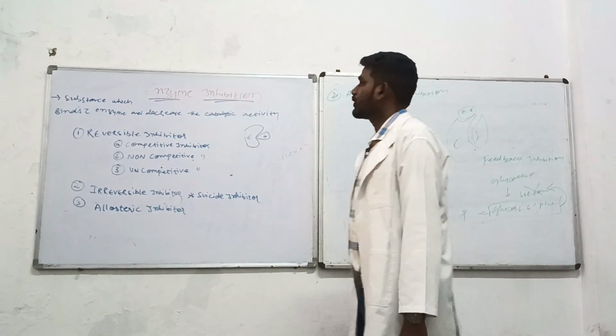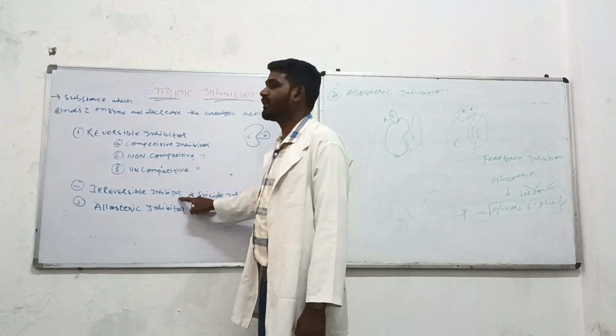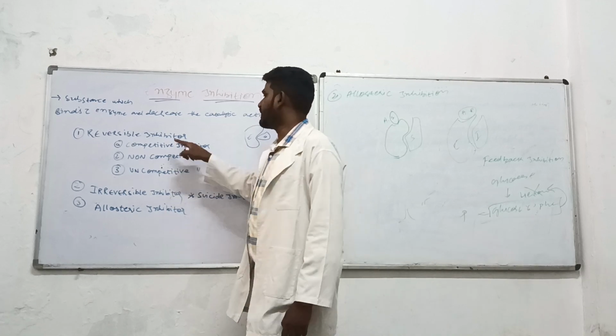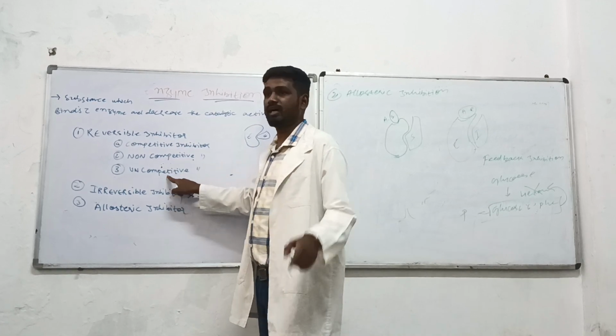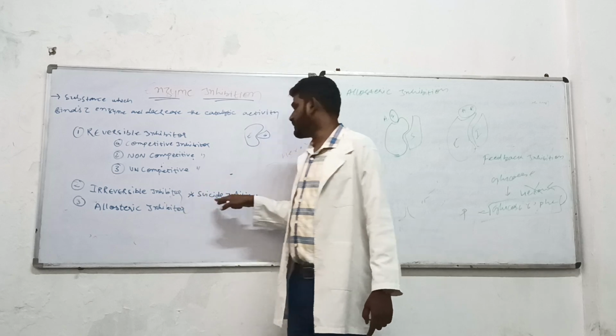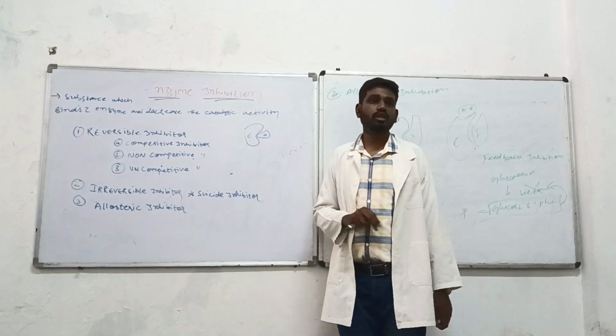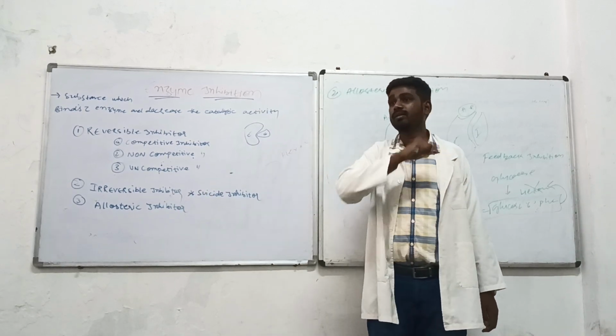Okay? So in today's class we have seen reversible, irreversible, and allosteric. In the reversible we have seen competitive, non-competitive, uncompetitive. Irreversible में suicide inhibition and allosteric में allosteric regulation and allosteric inhibition.